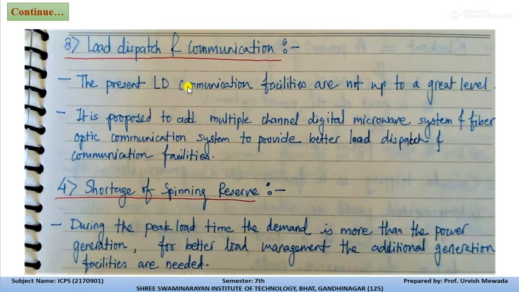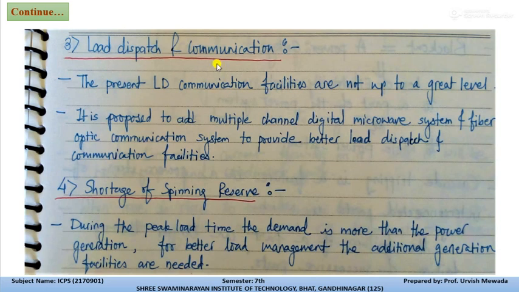Now the third problem associated with the interconnection is load dispatch and communication. As we know, all the generating stations are interconnected, and in our country there are so many generating stations. The generating stations are located in different states, so it is very difficult to maintain communication between each other, and also to observe the load demand and load dispatch from the respective generating stations.